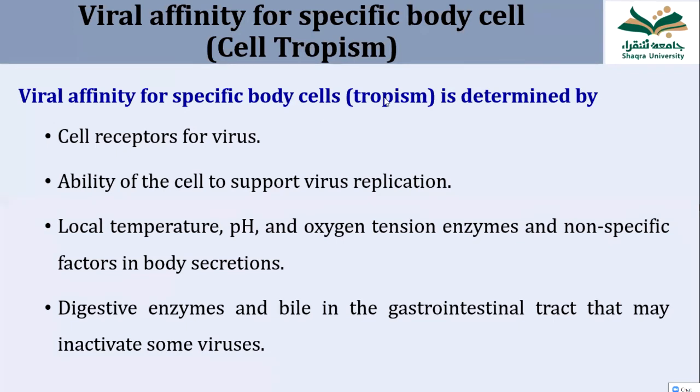Tropism, that is, which cells or which organ the virus is going to affect, depends on the surface receptors on the host cell and the surface molecules on the infecting virus, and also other characteristics of the cells, like whether the cell is helpful or suitable for the multiplication of the virus or not.